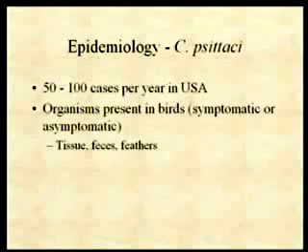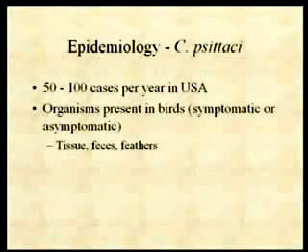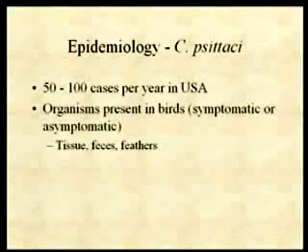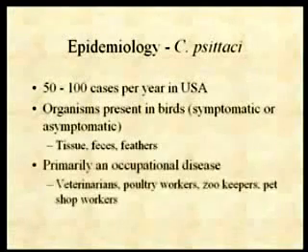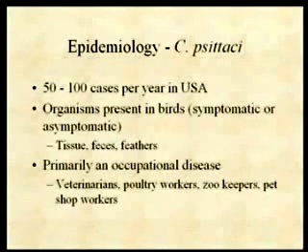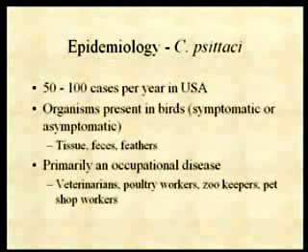The birds can be symptomatic or asymptomatic. And so any of the tissues from the birds, the feces, and of course feathers get contaminated with feces, and this is the source of the infection, basically. So it's an occupational disease. Where you see this is veterinarians, poultry workers, zookeepers, pet keepers. This is where you're going to see the disease.